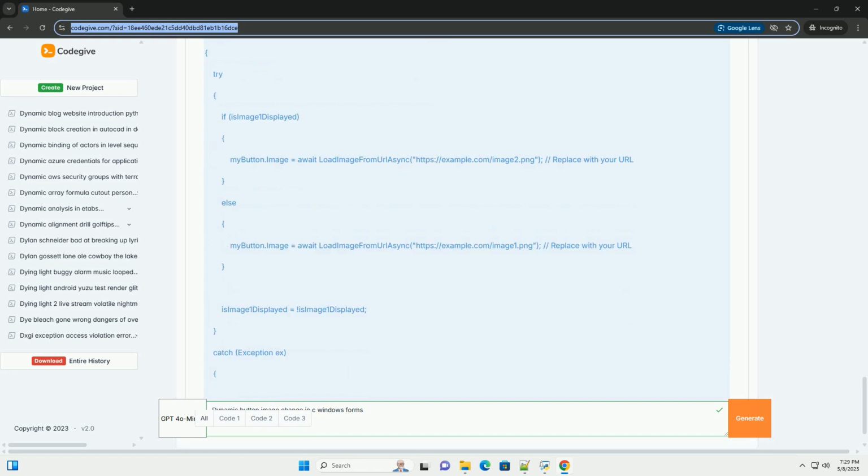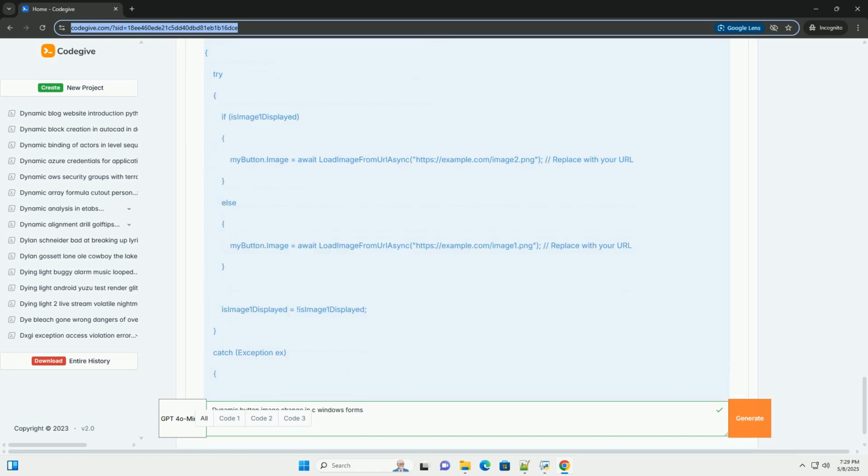myButton.Image = Properties.Resources.image1: this line sets the Image property back to the first image resource. Replace image1 with the actual name of your image resource in Resources.resx. isImage1Displayed = !isImage1Displayed: this line toggles the value of the isImage1Displayed variable, so the next click will switch to the other image. 6. Running the application. Press F5 or click Start to run your application. When you click the button, its image should change between the two images you added to the resources.